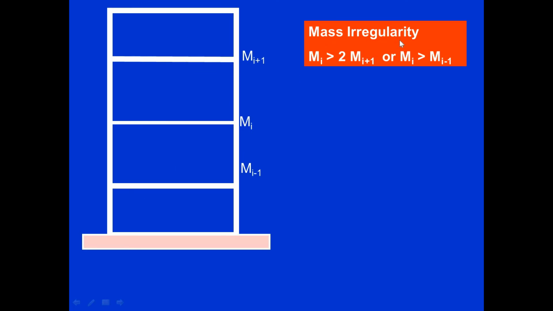How can mass irregularity be categorized? Suppose Mi is the intermediate story, Mi plus 1 is the story above Mi, and Mi minus 1 is the story below Mi. We have to see how the mass irregularity comes under floor Mi. If Mi is greater than 2 times Mi plus 1, that is, the mass of Mi is more than 2 times the mass of the floor above, or Mi is greater than 2 times Mi minus 1, then the building becomes irregular in terms of mass.